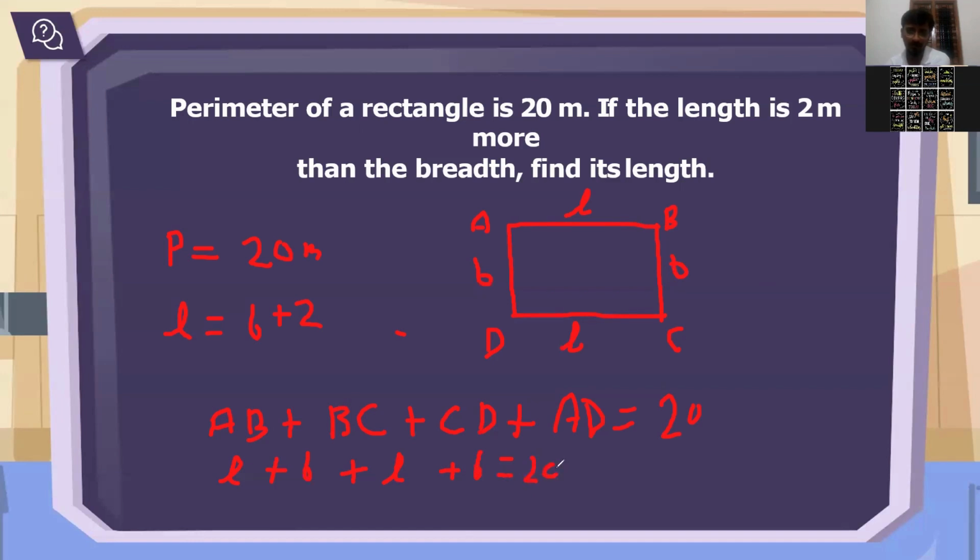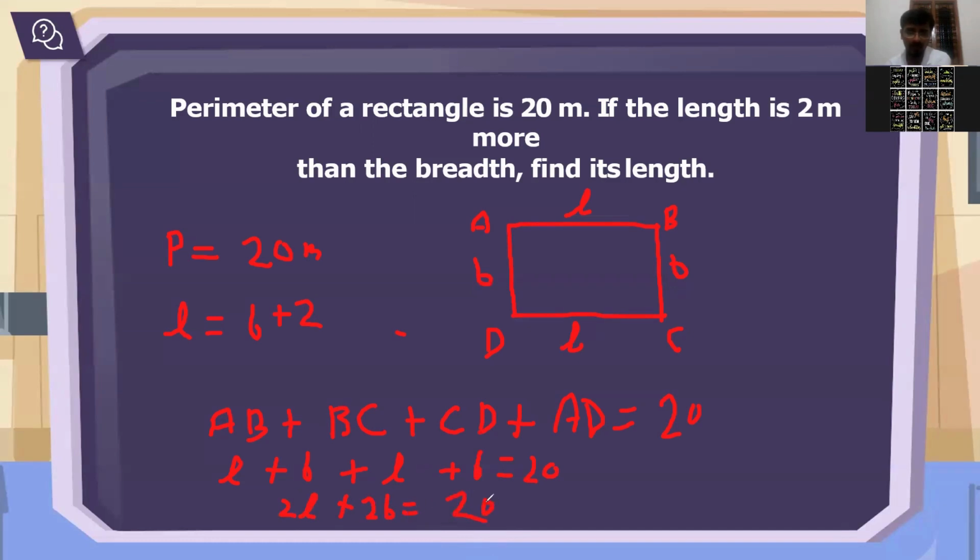Now you have to solve this. See, L is coming two times, so L plus L is 2L. And B plus B, how much will you get? 2B. So here you will be getting 2L plus 2B equals 20.